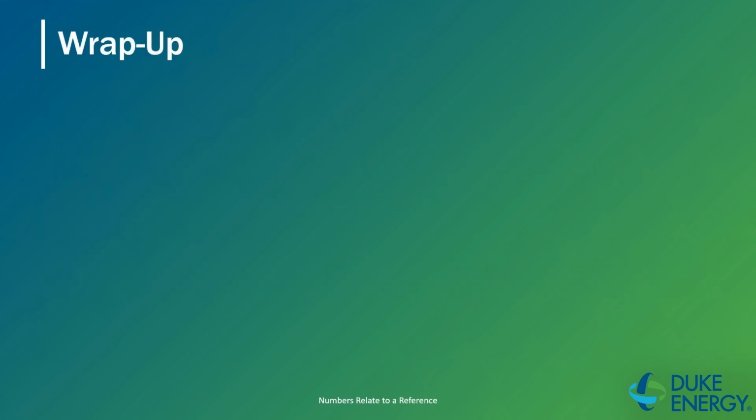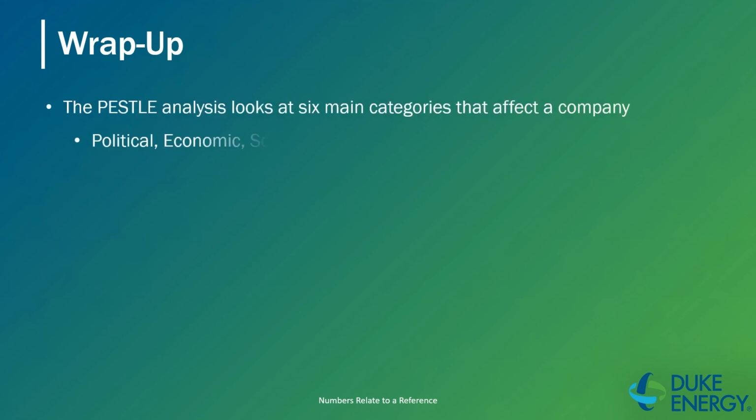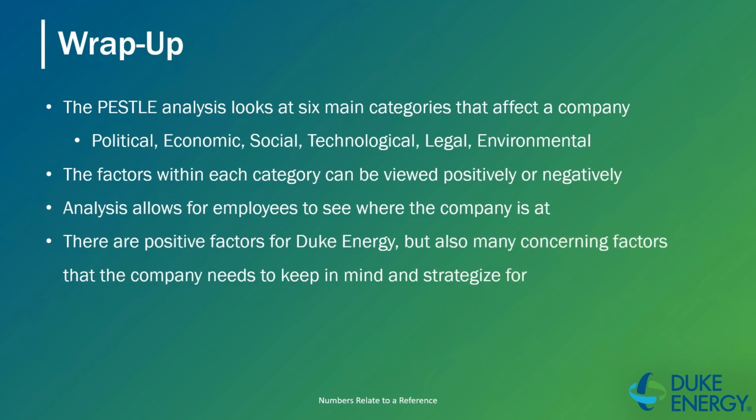As shown, there are many factors that affect a company, whether positive or negative. The six categories looked at allow for analysis to see where the company is at. There are positive factors for Duke Energy, but there are also many concerning factors that the company needs to keep in mind and strategize for.